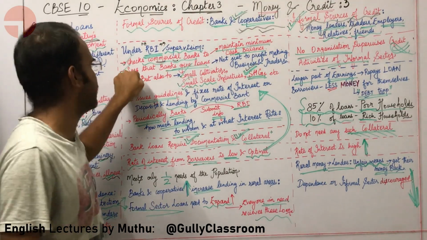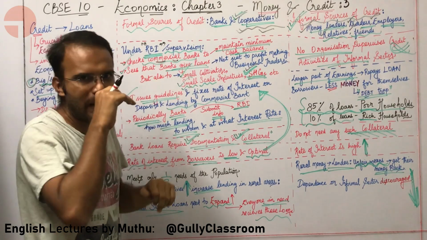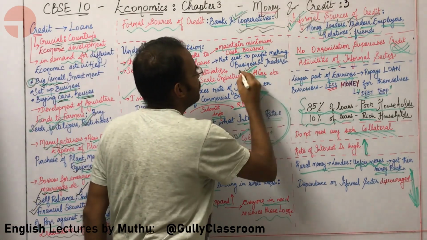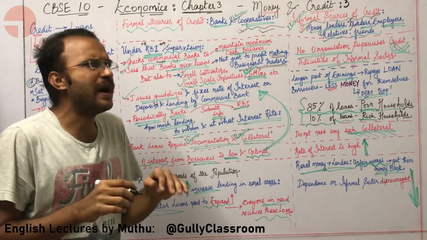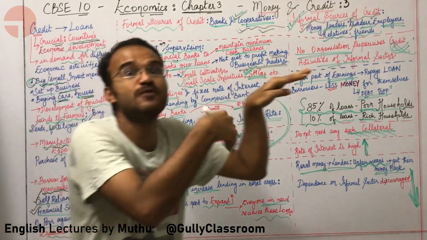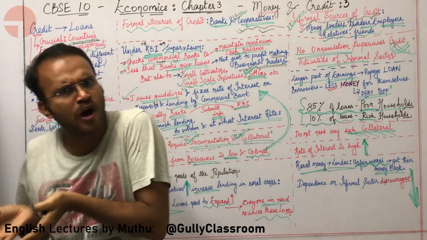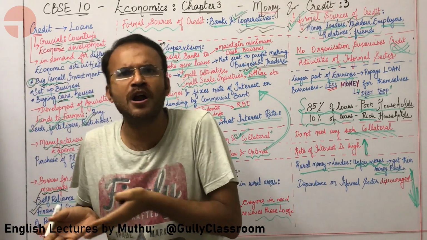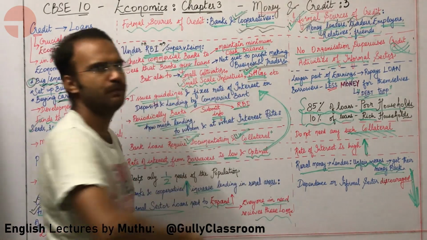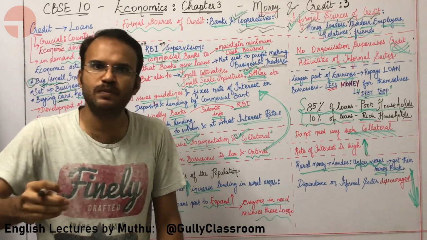Also, the RBI requires that banks not just give loans to profit-making businesses and traders. The banks must also give loans to small-scale industries, small manufacturers, small cultivators and self-help groups. These people must be encouraged.